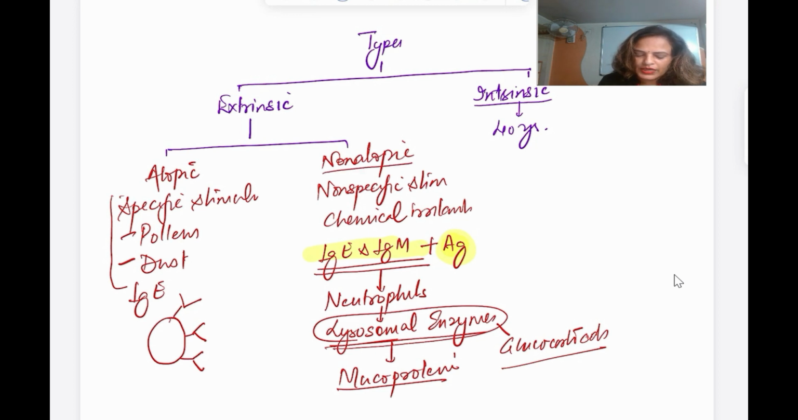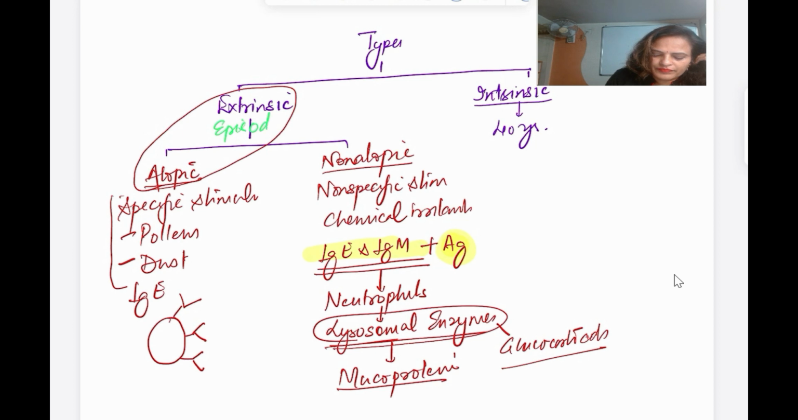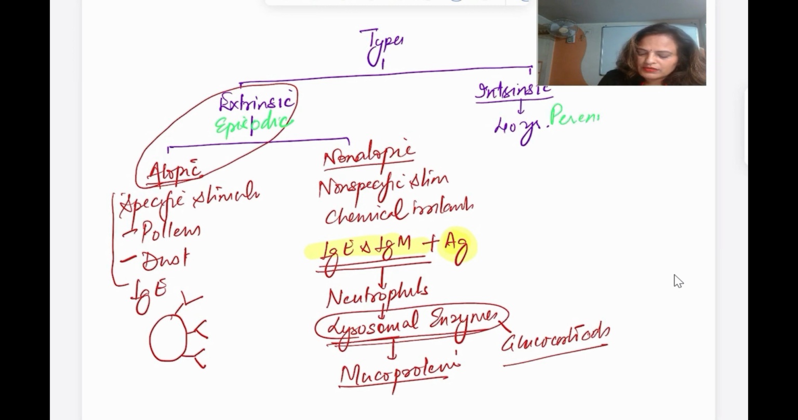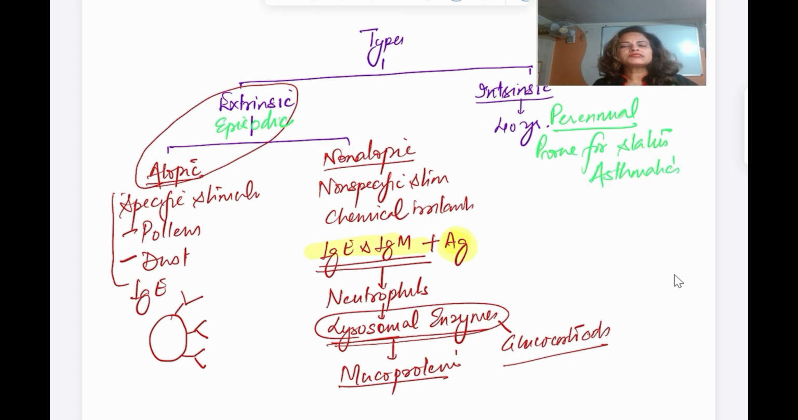So this is about non-atopic. The most common type of asthma is the atopic extrinsic type. Another important difference between extrinsic and intrinsic: extrinsic is episodic, and the patient is not prone to status asthmaticus. Intrinsic is perennial, and the patient is prone to status asthmaticus. So what is status asthmaticus?